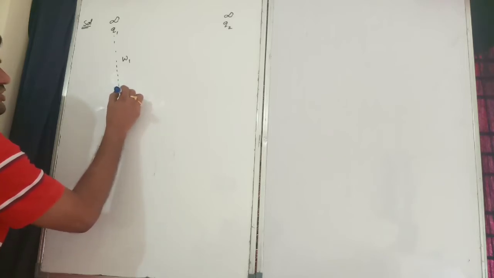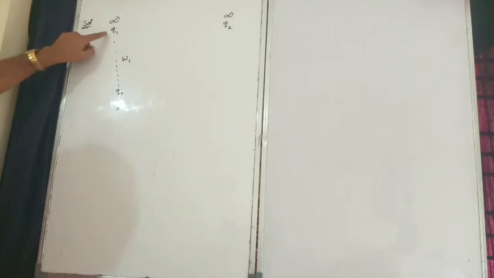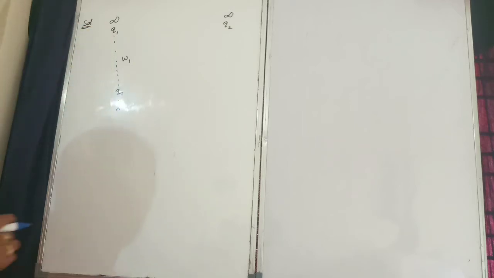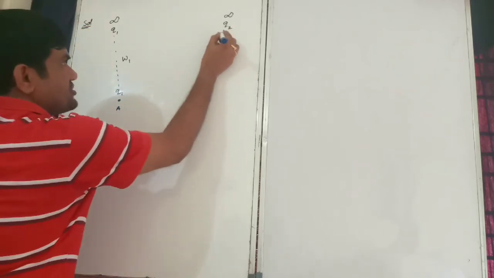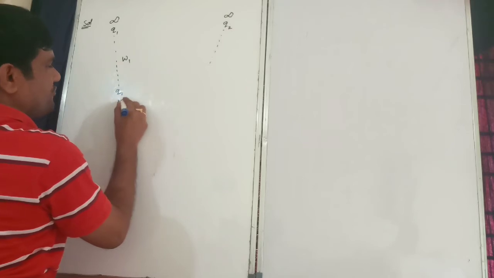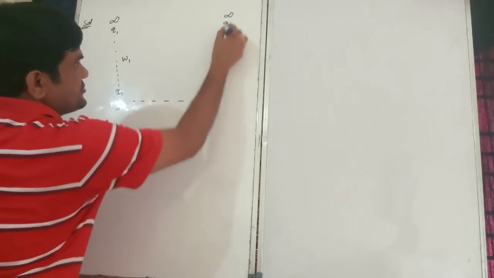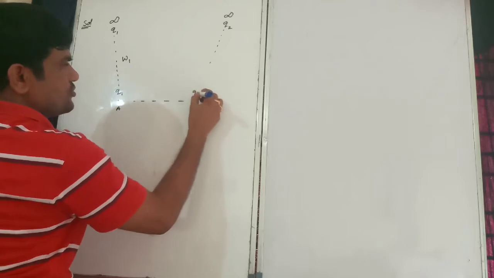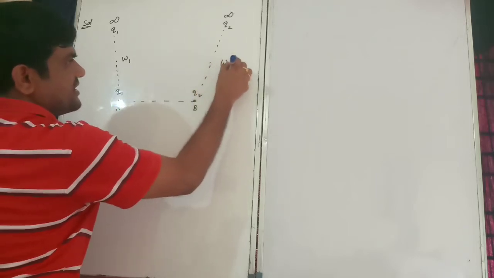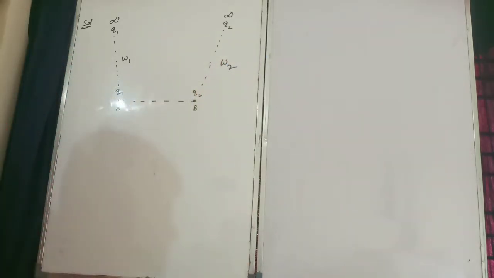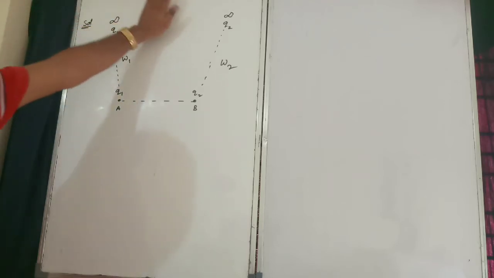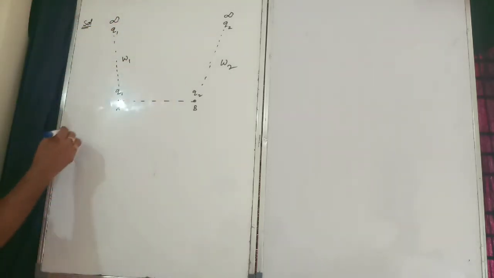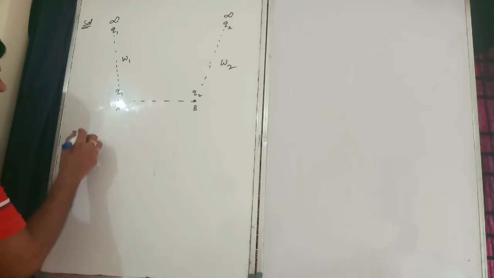So this is the Q1 charge, which I brought from infinity to this point. Similarly, the Q2 charge I can bring from here to here, to point B. Here the Q2 charge will be there, and the required work done is equal to W2. Correct or not?